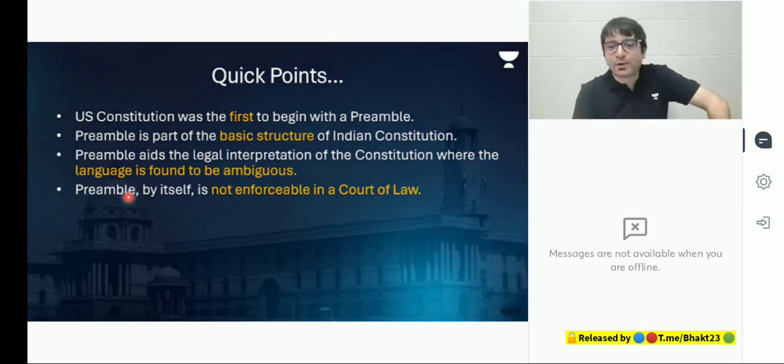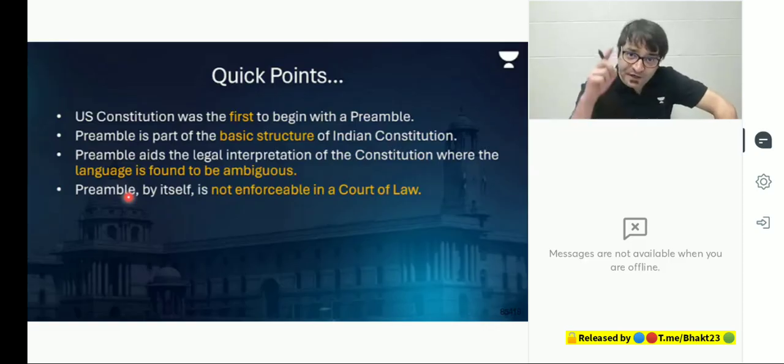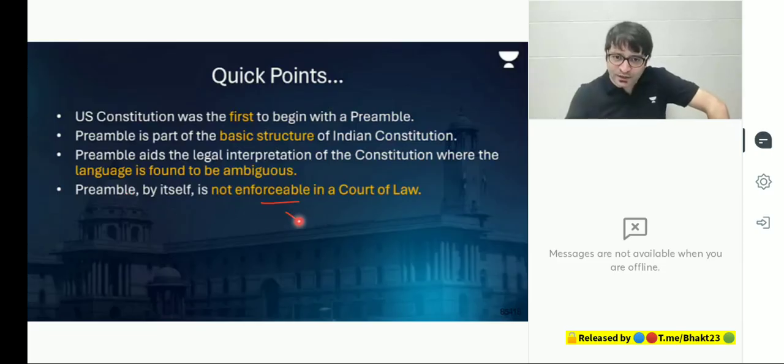Next, what are the quick points that you must keep in mind if questions are asked in your prelims examination? The US Constitution was the first one to begin with the preamble. The US Constitution also talks about "We the people of the United States of America." So which was the first constitution to start with the preamble? The US Constitution. What is the purpose of the preamble? We say the preamble is not enforceable in a court of law.